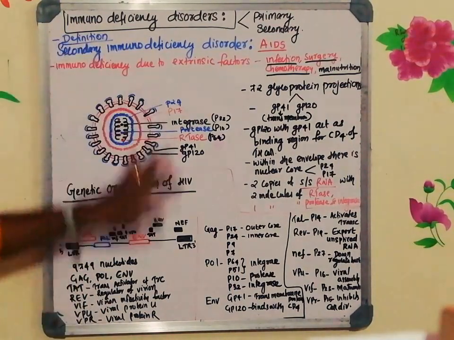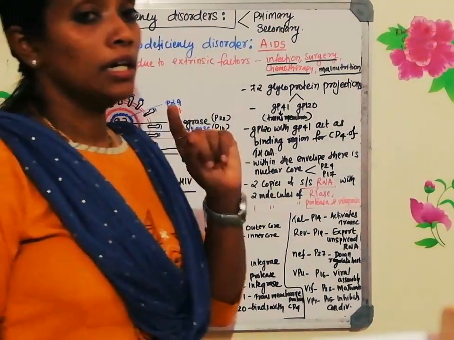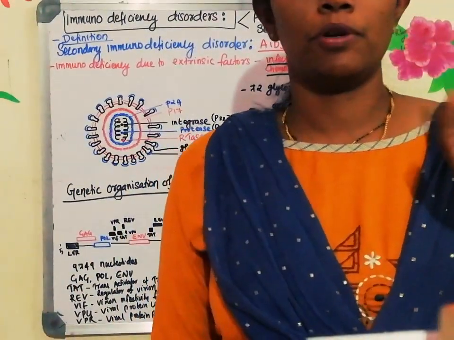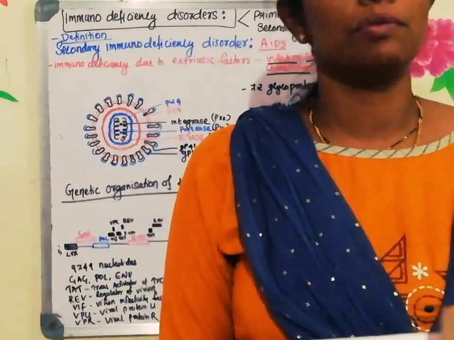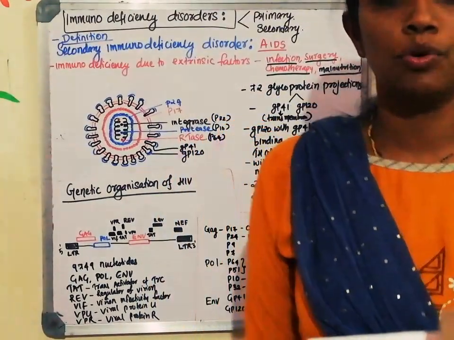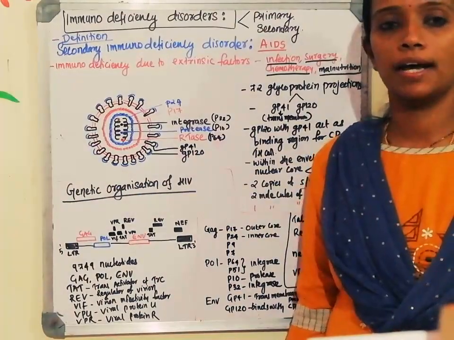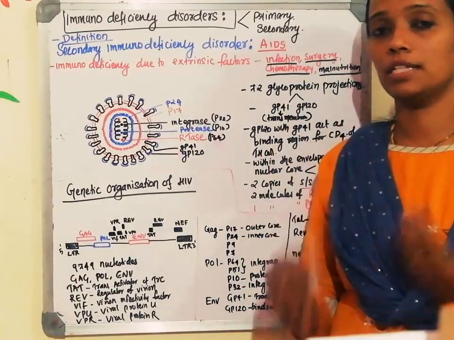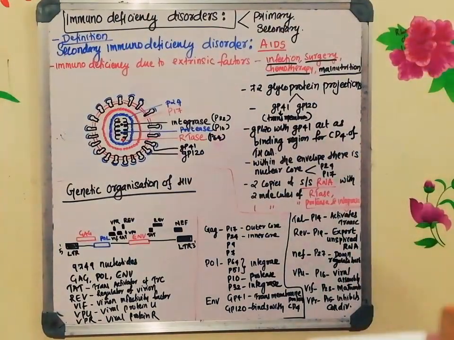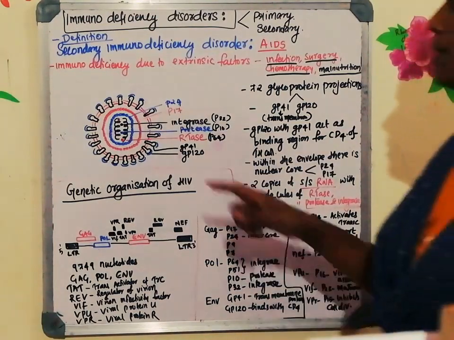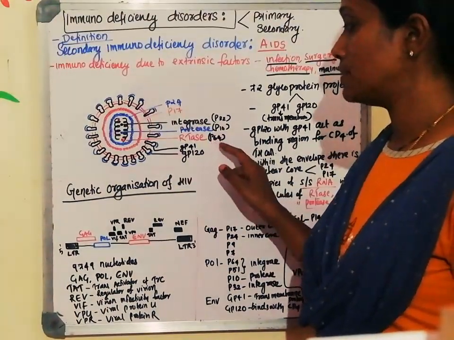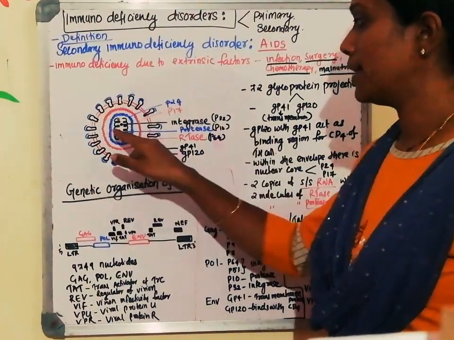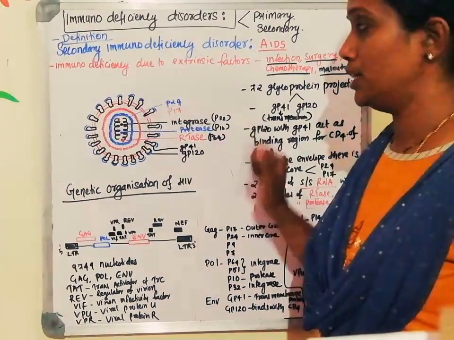So this is the structure of HIV. The important aspect is that this is a retrovirus. The genome is diploid, with two positive or sense RNA strands, two copies. The genome is highly complex, because it has two copies of RNA genome which is associated with four different types of enzyme, or you can say three different types of enzyme. Two copies of reverse transcriptase which is protein 64, one copy of protease that is protein 10, and one copy of integrase that is protein 32.